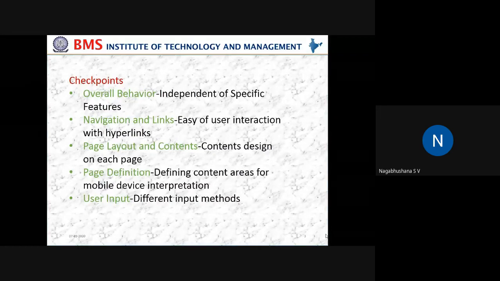Next, user input. So user input here means different input methods. What are the different ways the user can give the inputs? These input methods might be tapping, or swiping, or pinching, or zooming. That is one thing. The second kind of input is when you are trying to type. For example, you are trying to type something in a Google form, or maybe you are doing online registrations.